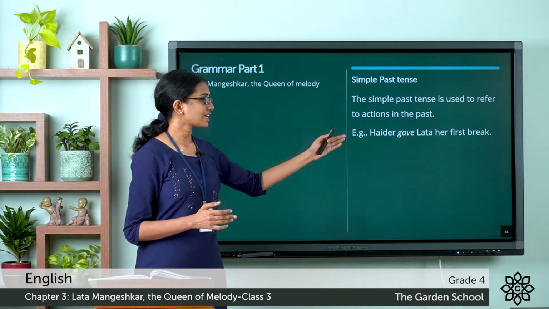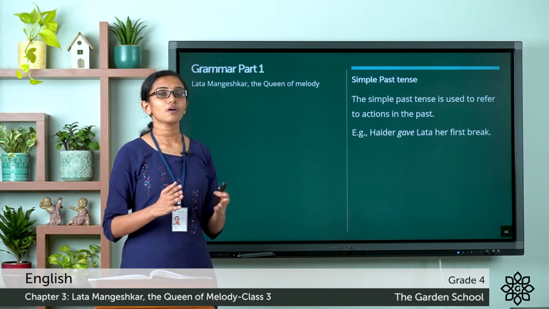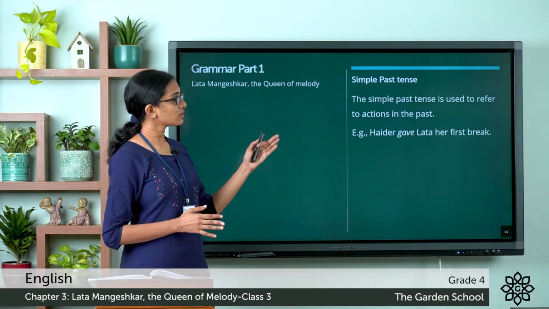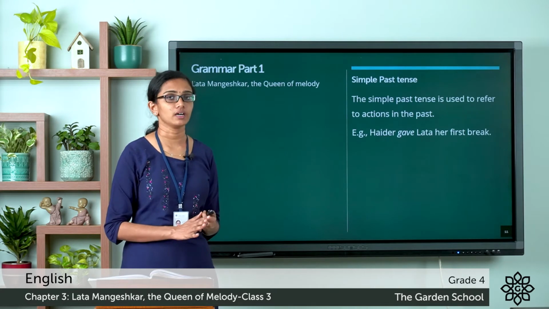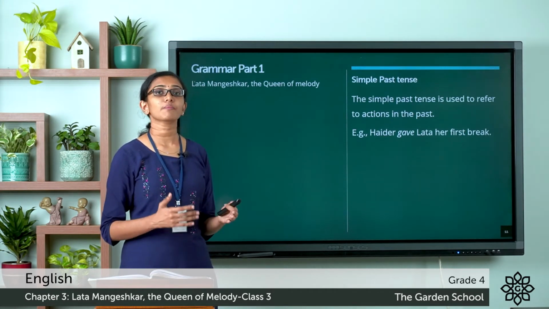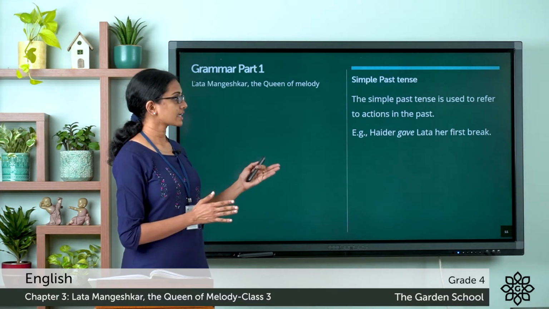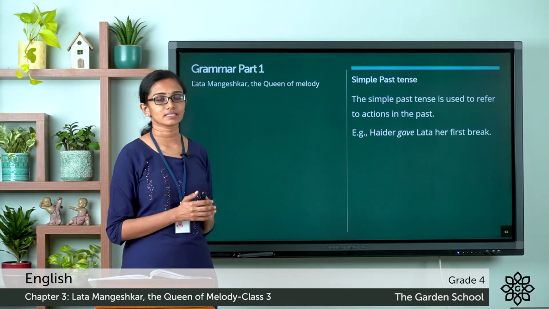So you see the word gave, this is the past tense form of the verb give. So Haider gave Lata her first break. Haider is not giving it right now, he already gave her. It is over, that incident is over. So it is something that happened in the past. So Haider gave Lata her first break is an example of a sentence in past tense.